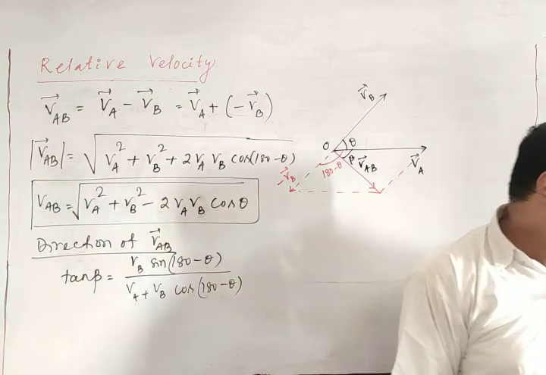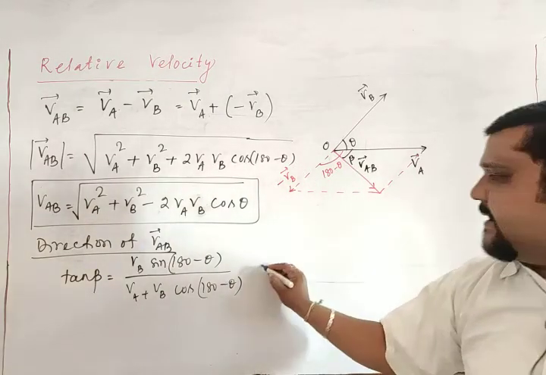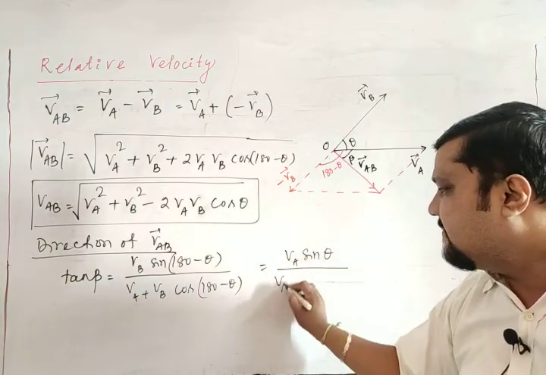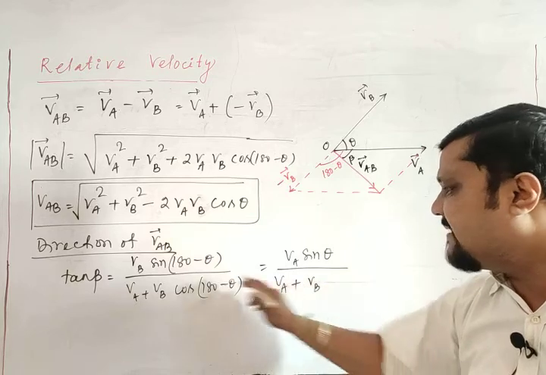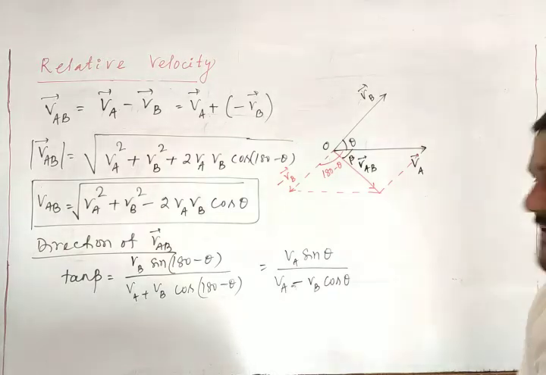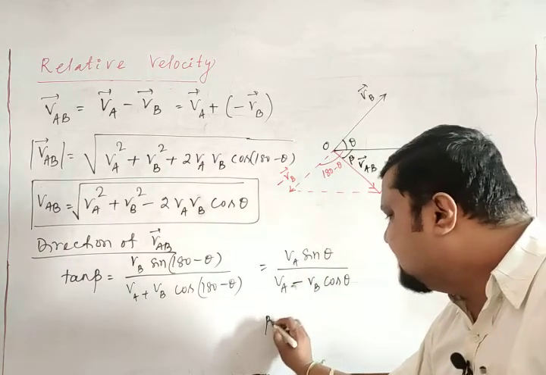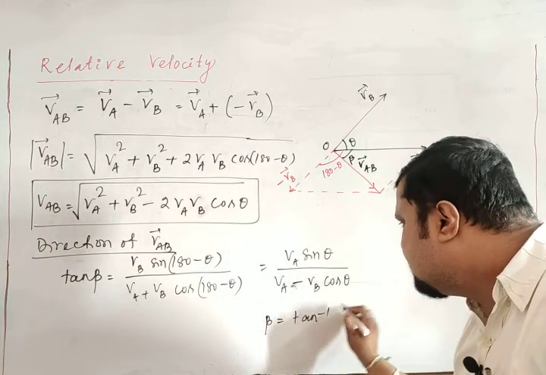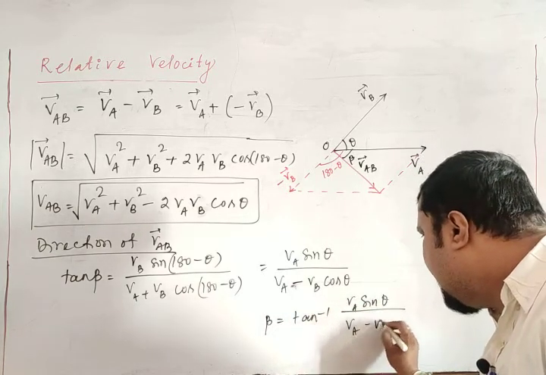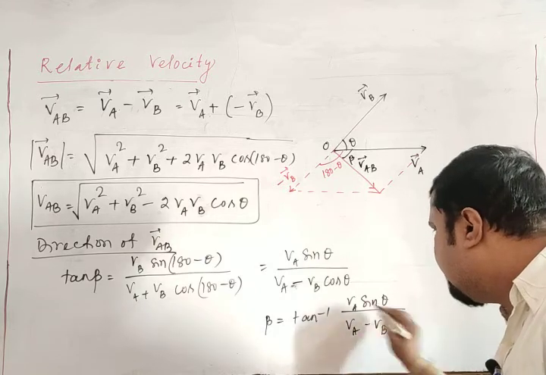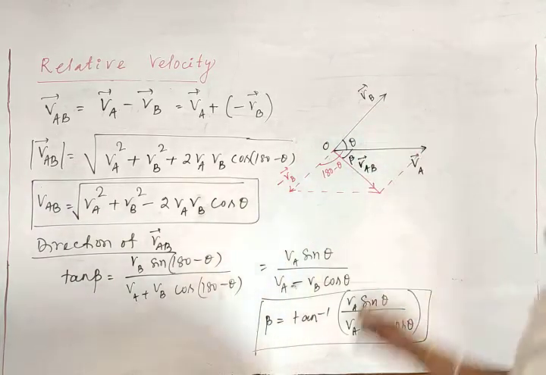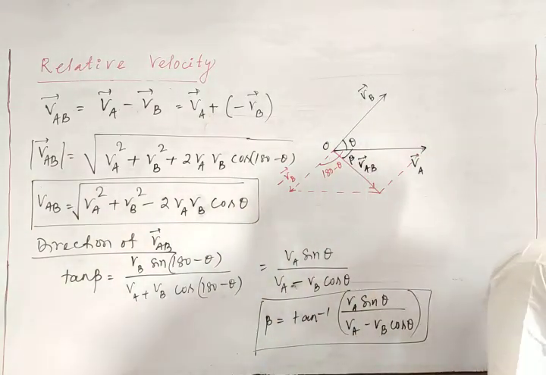Right? So if you solve this one, what will this be? VA sin(180 minus theta), which is sin theta, over VA plus VB cos(180 minus theta), which is minus cos theta. So this is the angle. So beta is equal to tan inverse of VA sin theta divided by VA minus VB cos theta. This is the case for the relative velocity if they are moving in a plane.